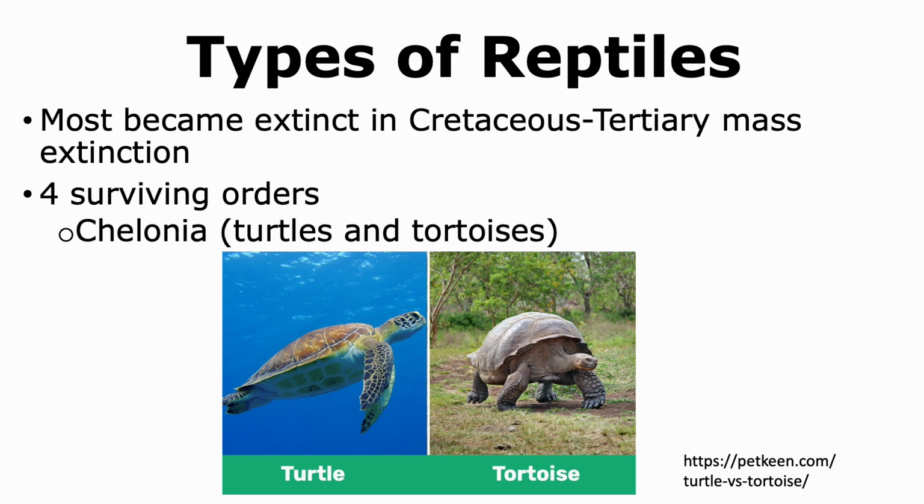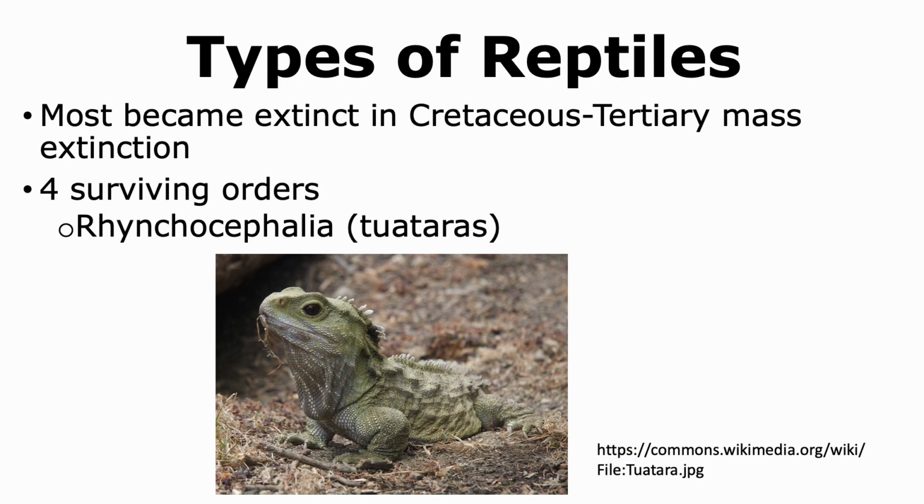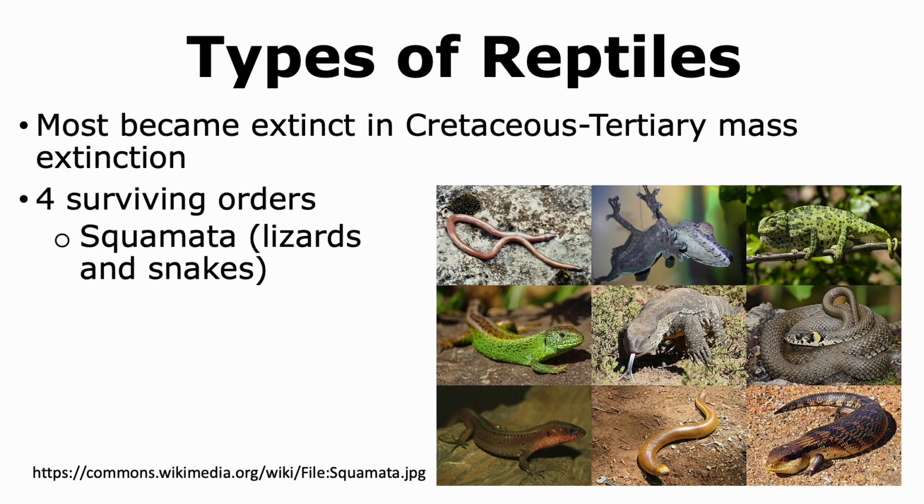However, today there are 4 surviving orders, which include the turtles and tortoises that come under the order of Chelonia. We also have the Rhynchocephalia, which includes the Tuatara. These reptiles are found only in New Zealand. Another order of reptiles are the Squamata, which include the lizards and snakes.